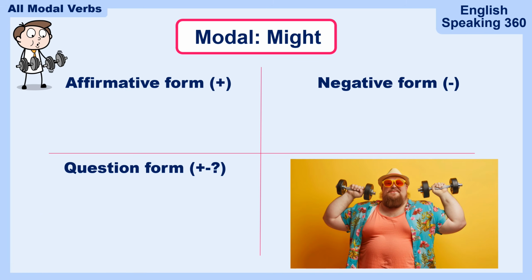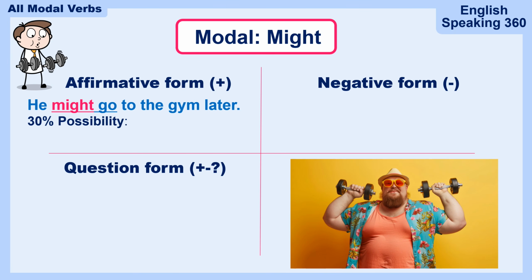Let's move on to might. He might go to the gym later. 30% possibility. He might. Yeah, looking at the picture, I understand a little bit. He might go to the gym later. Maybe he will go, I'm not sure.